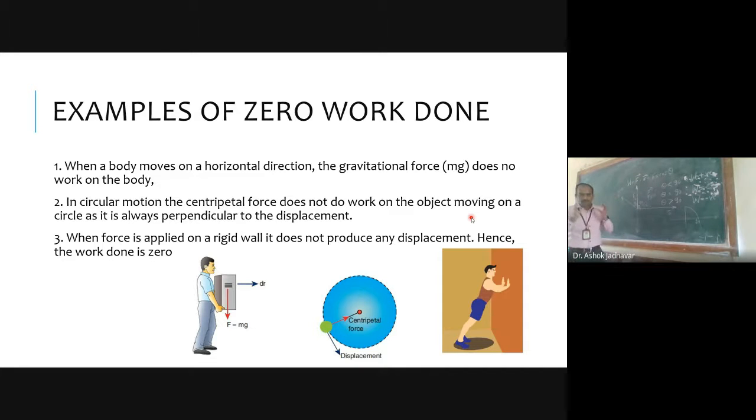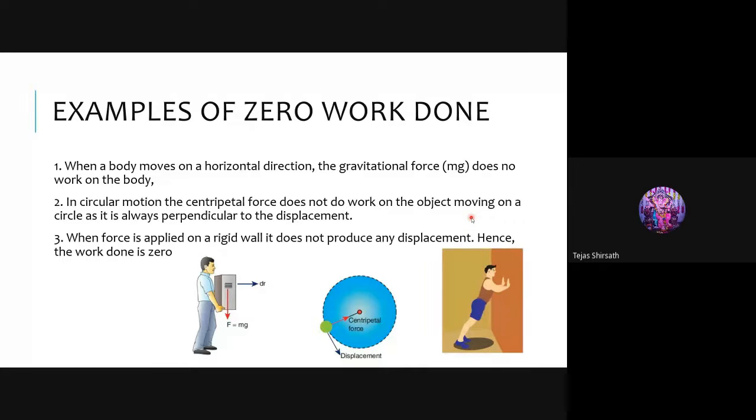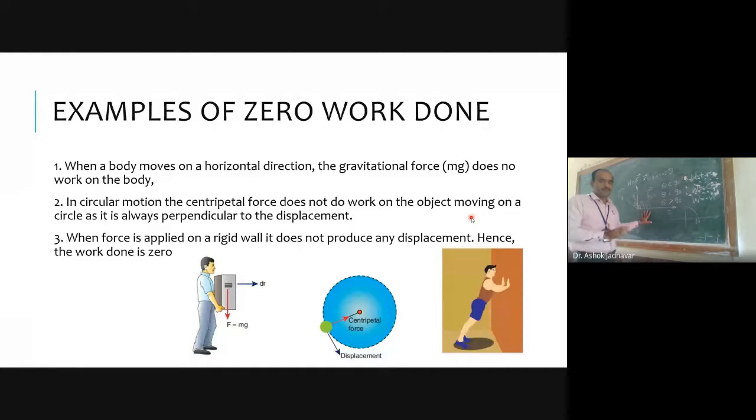Now consider the third example. Some person is trying to apply some force on a rigid ball. He is applying force in the forward direction. Look here. I am going to apply force on this ball. Is it possible for me to push this ball in the forward direction? No, sir. No. So when displacement is 0, at that time also your work done will be 0.